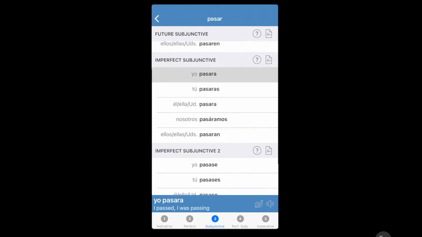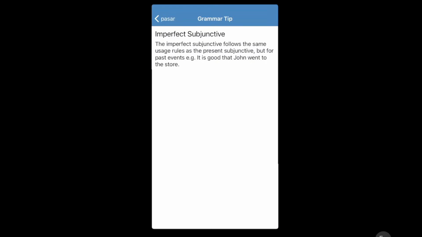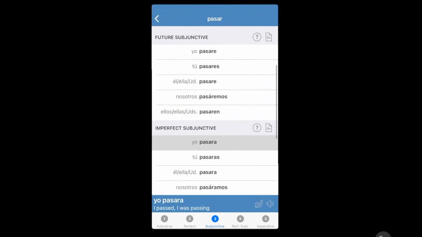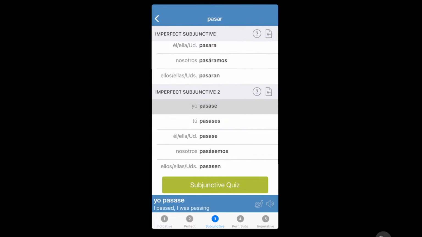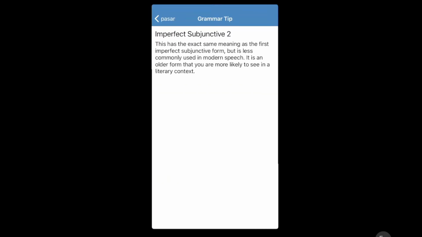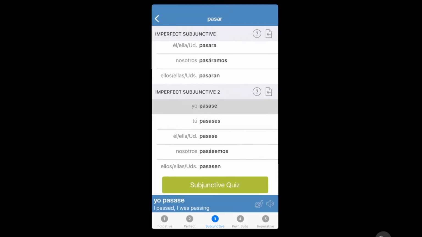Imperfect subjunctive. The imperfect subjunctive follows the same rules as the present subjunctive, but for a past event. It is good John went to the store. And as well, the second imperfect subjunctive form has the exact same meaning as the first, but is less commonly used in modern speech. It is an older form that you are more likely to see in a literary context, and that's true, but you see it in the newspaper as well.